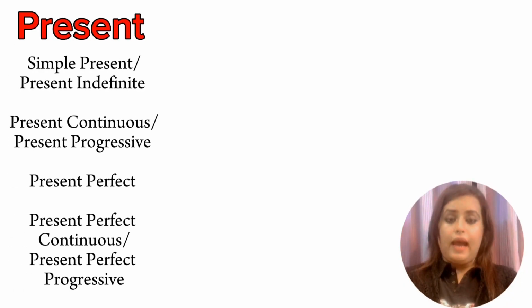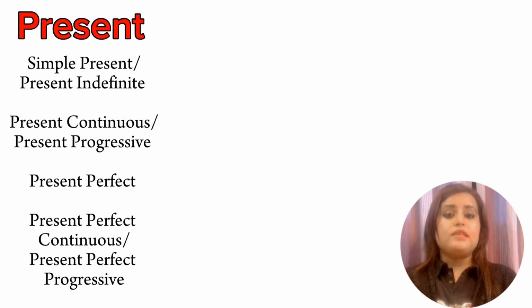Also we call it present indefinite. Number two, present continuous or present progressive. Number three, present perfect. Number four, present perfect continuous or present perfect progressive.